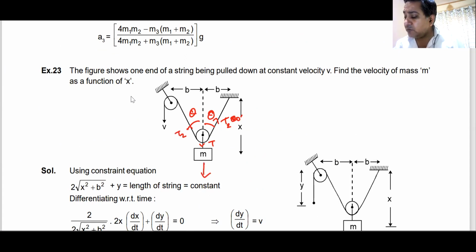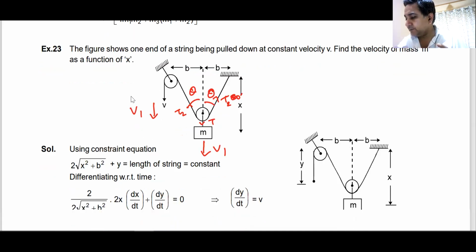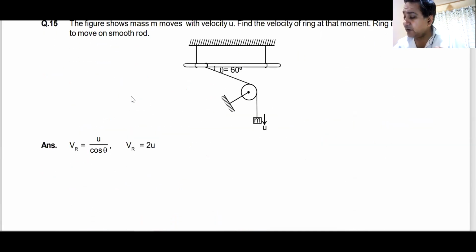When this block goes down, let us say with the velocity V1, this one is moving down with velocity V1. You can find the dot product here, and then using that dot product, you can find out the value of the constraint. Am I clear? Even if you have things moving at an angle, this method does not change. The method remains the same. Do you understand this? The method remains the same here also.